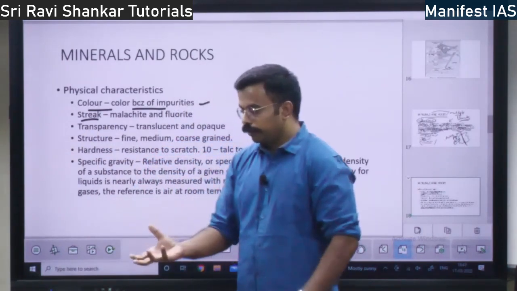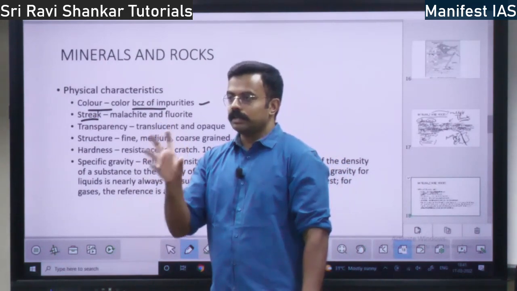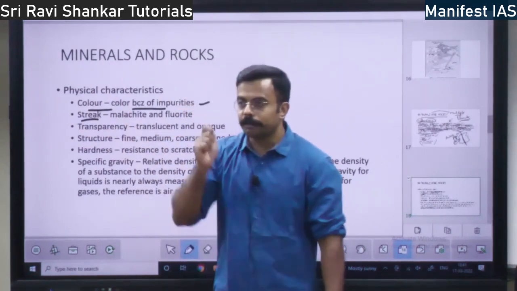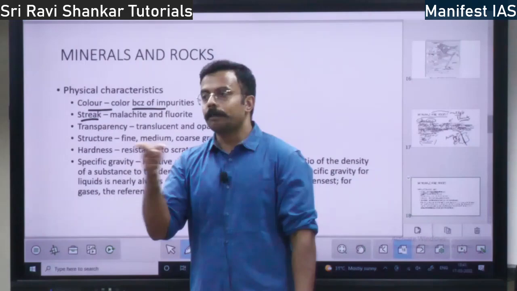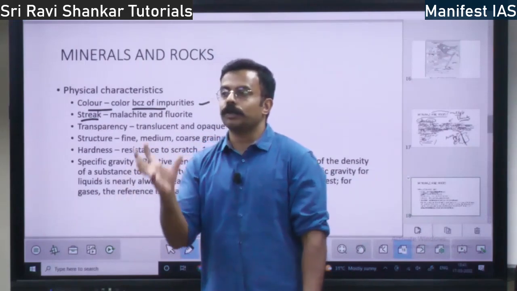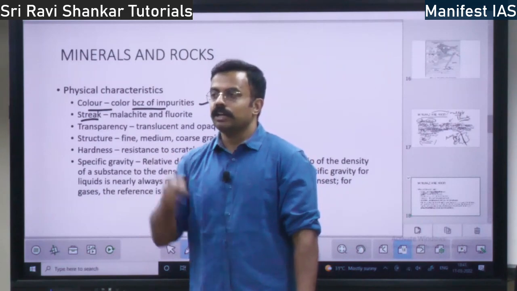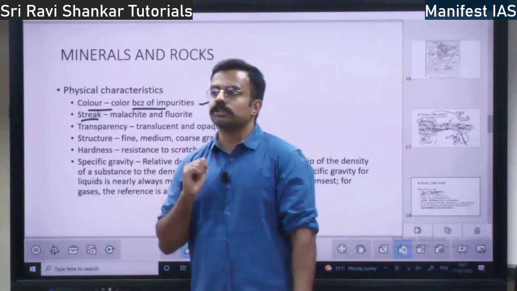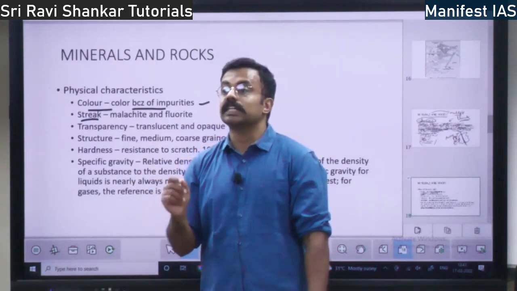Streak means, if you take some proper mineral, the color of the mineral is called color. But if you break the mineral into powder, whether the powder is of the same color, suppose you take some green color mineral, it is green in color. If you break it, it will become powder. So whether the powder is also green color? The color of the powder is the streak.